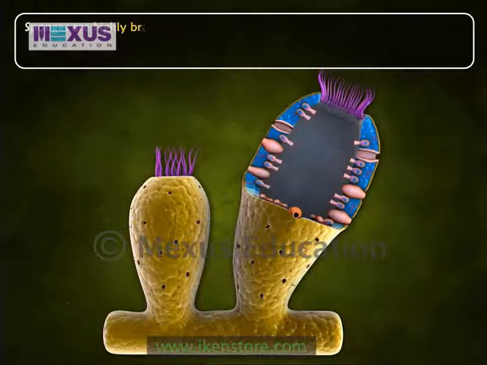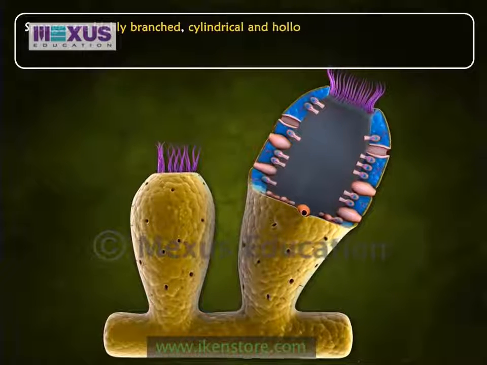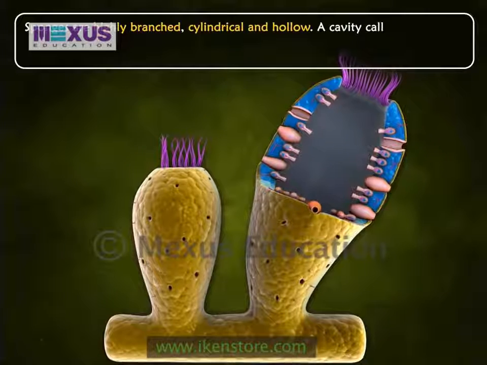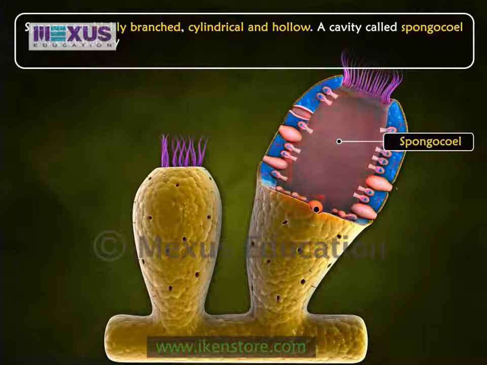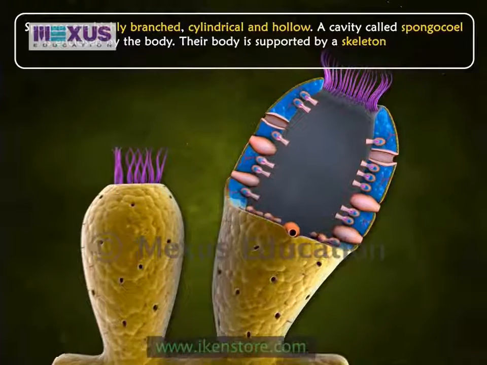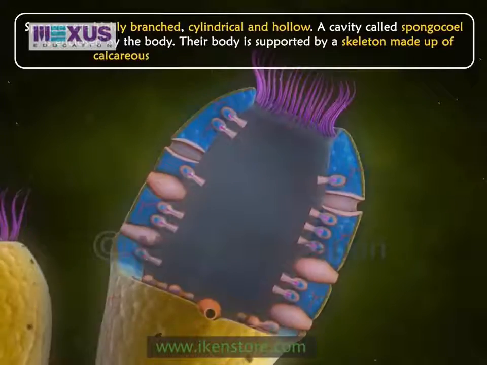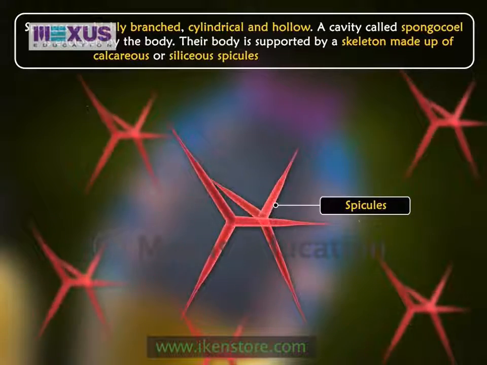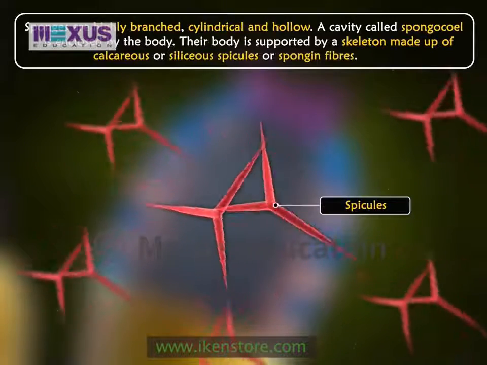Sponges are highly branched, cylindrical and hollow. A cavity called spongocoel is enclosed by the body. Their body is supported by a skeleton made up of calcareous or siliceous spicules or spongin fibers.